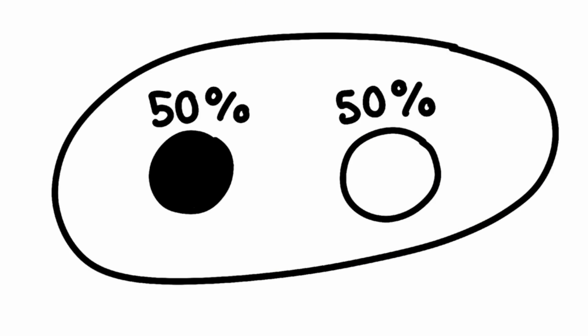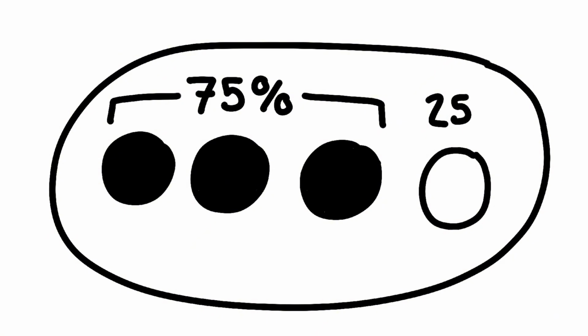Imagine we have a superposition consisting of a black state and a white state. In this example, the electron would have a 50% chance of being in a black state and a 50% chance of being in a white state. In this next example, our superposition state consists of 3 black states and 1 white state. In this case, there is a 75% chance of the electron being in the black state and a 25% chance of the electron being in a white state.